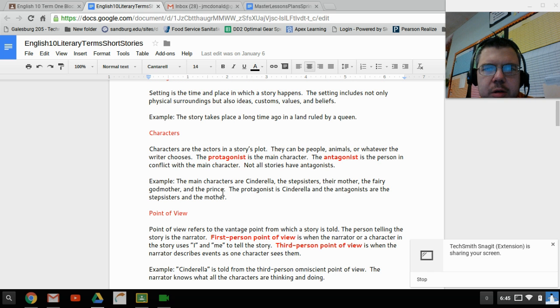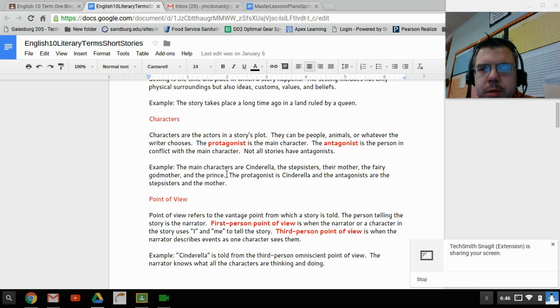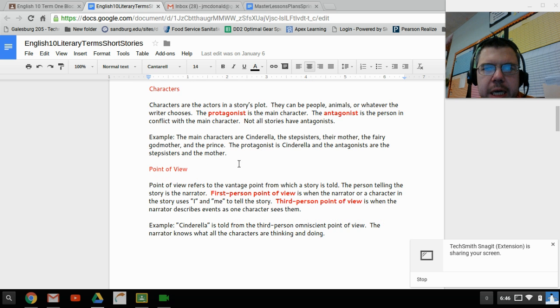Characters. Characters are the actors in the story's plot. They can be people, animals, or whatever the writer chooses. The protagonist is the main character. The antagonist is the person in conflict with the main character. Not all stories have antagonists. Example, the characters are Cinderella, her stepsisters, their mother, the fairy godmother, and the prince. The protagonist is Cinderella. The antagonists are the stepsisters and the mother.